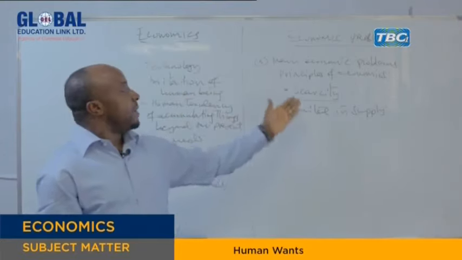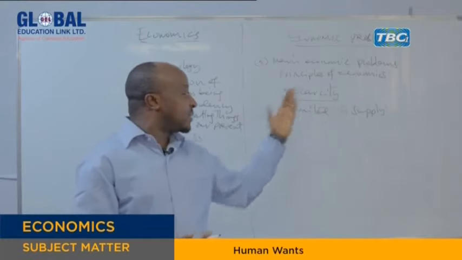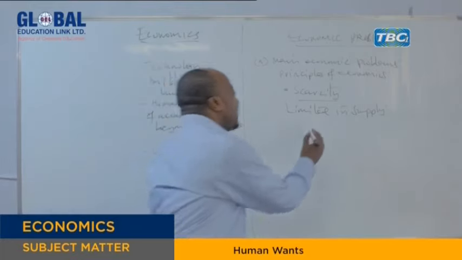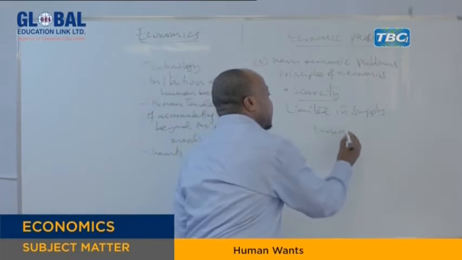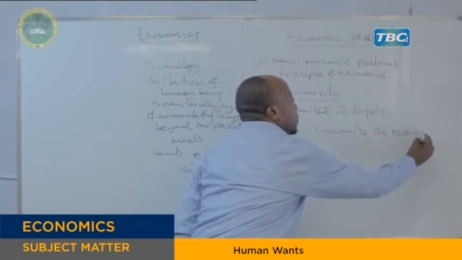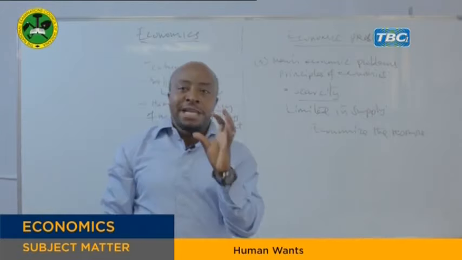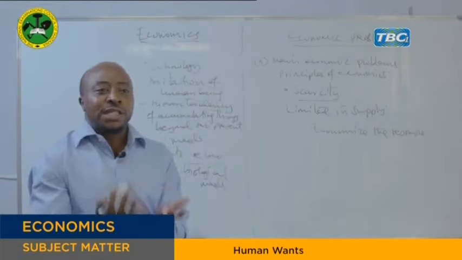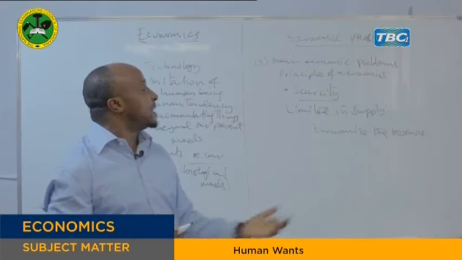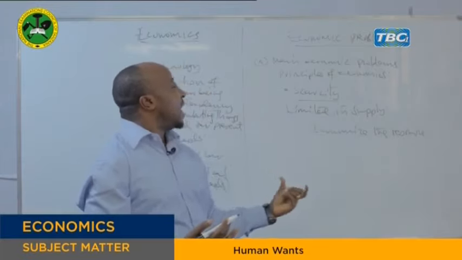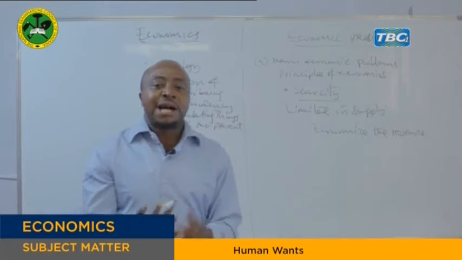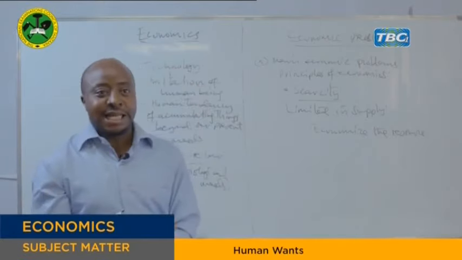Now, because resources are scarce, human society has to try to use this resource in two ways. One, you have either to economize the resource you have. To economize means to use what you have in the best way. Your little income you have, use it in the best way. Use it in an efficient way. Use it in an effective way, because resources are scarce. So the first part, you have to economize the resource. Economizing means you have that income, you have that resource, then economize it. That is the fair thing.